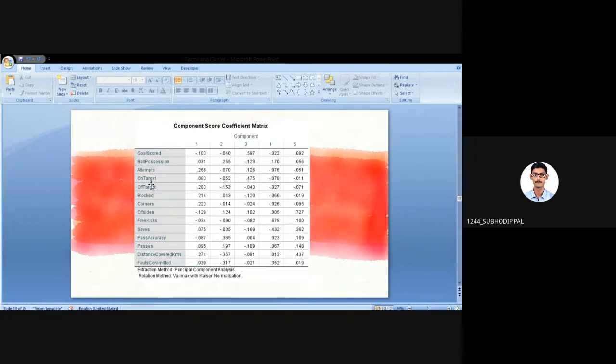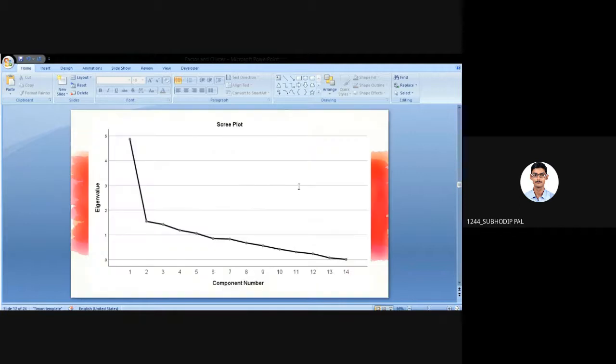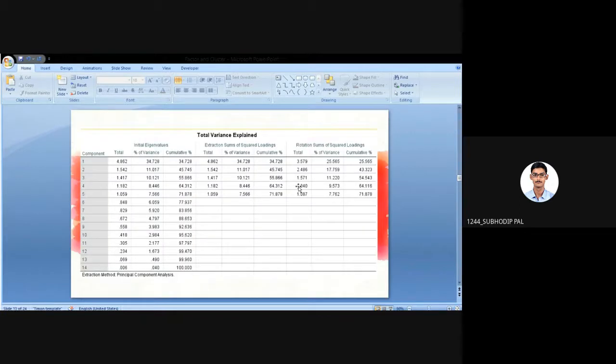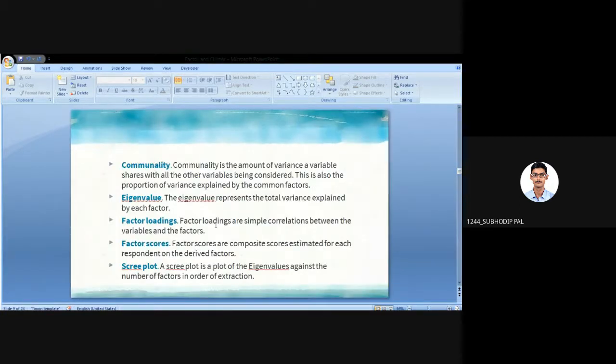So how many eigenvalues can you calculate from here? 5, right? 5 factors and 5 eigenvalues. And how many commonalities can you calculate? There are 14 variables, so 14 commonalities. So next one is factor loading. Any doubt in these two terms, commonality and eigenvalue? We'll definitely ask you to calculate these.